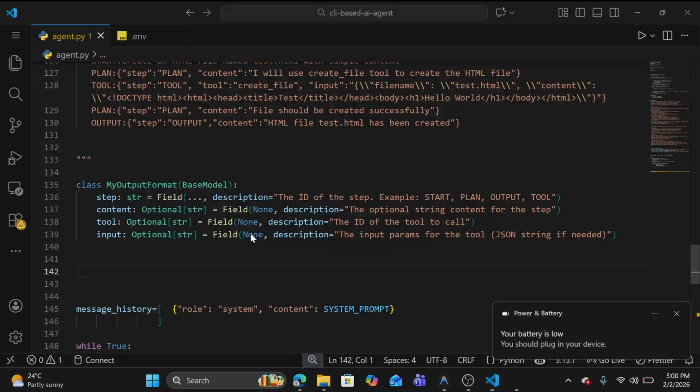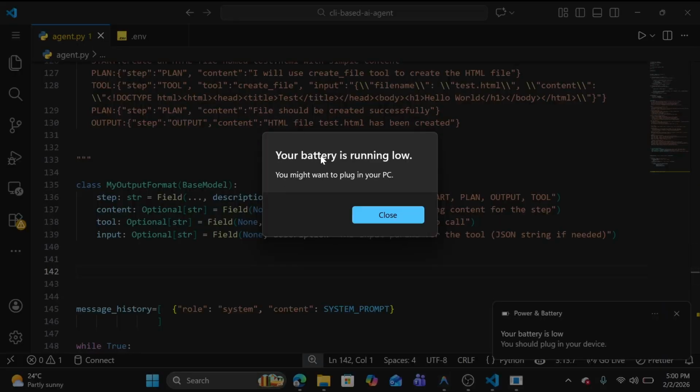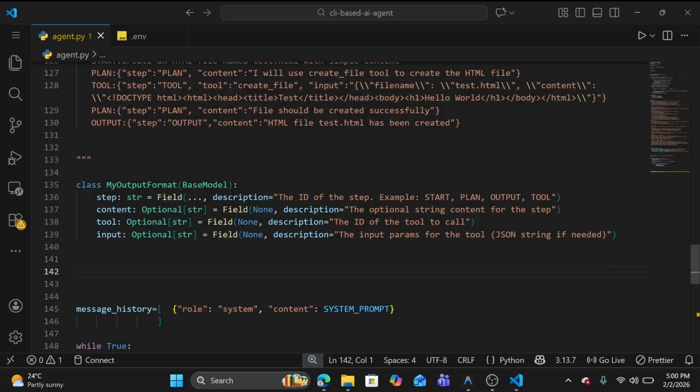Inside that step is the ID of the step, for example start, plan, output and tool. And there is a content, which will be a string, maybe content or none, the optional string content for the step. There is a tool, and maybe that tool will be none. The input in all cases may not be coming, but the step is always required. Content can be null but our step must be defined, so that's why we have examples: start, plan, output, tool.